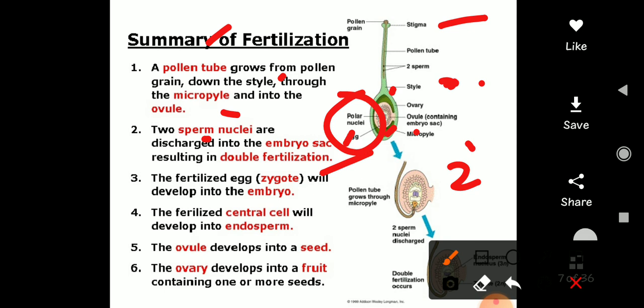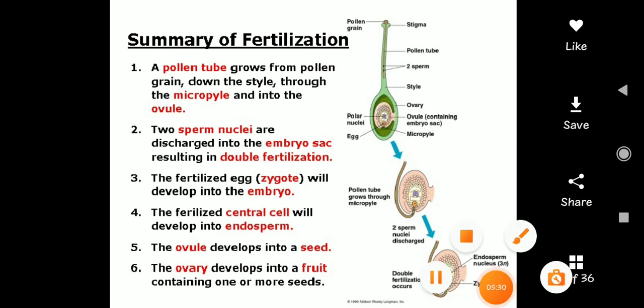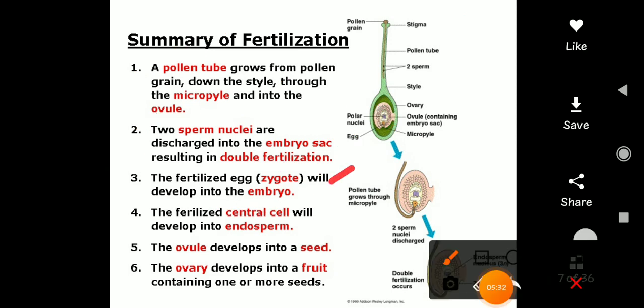This is now double fertilization. Next, the fertilized egg, the zygote, will develop into the embryo, and the fertilized central cell will develop into endosperm.